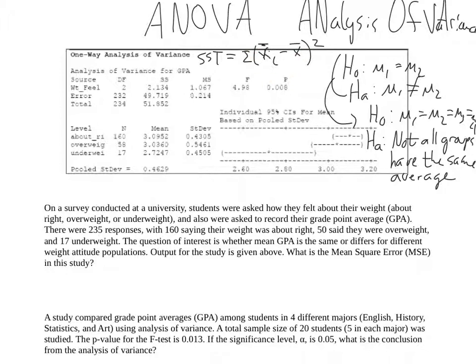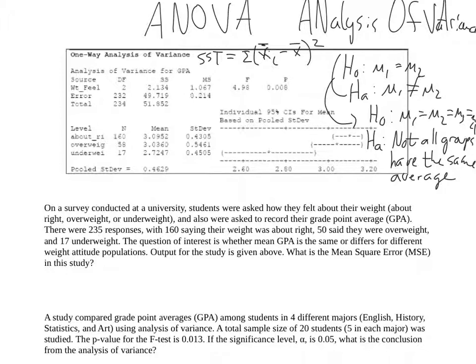And then we're going to add the difference between the sample mean of people who feel overweight minus the total mean. Square that. And then we're adding those two together. And then we're also going to add in the sample mean GPA of people who thought they were overweight, minus the total GPA average. We're going to square that. And we add those three together, and that gives us 2.134. That's where that value comes from.